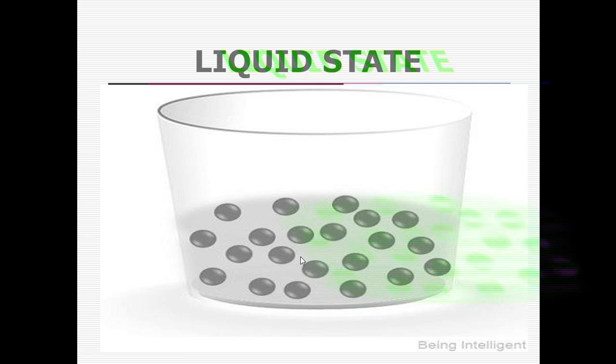Yes, ma'am. So here some examples for liquid state are water, milk, juice, petrol, oil. These are some examples of which state? Students, examples of which state are we talking about now?